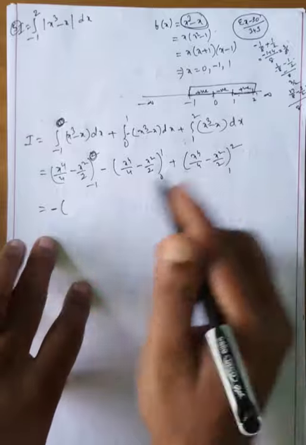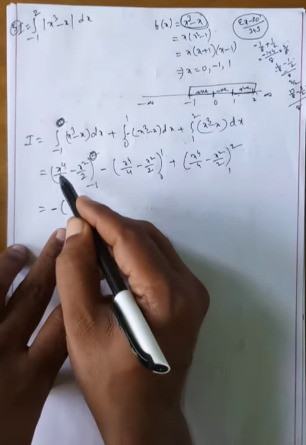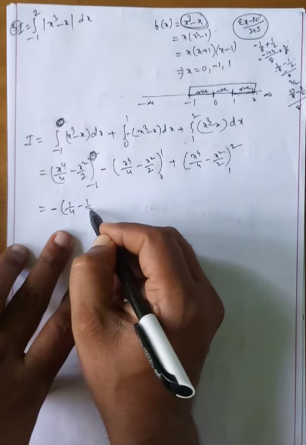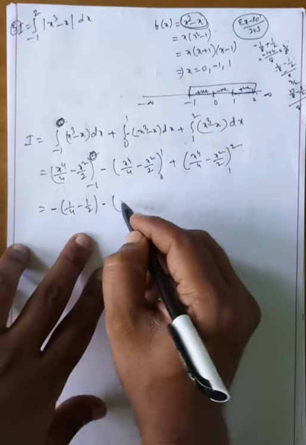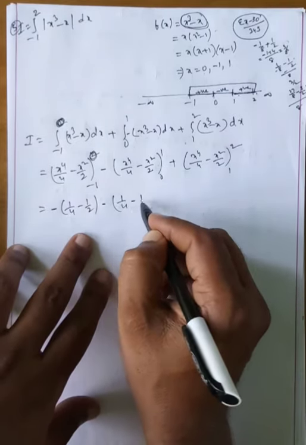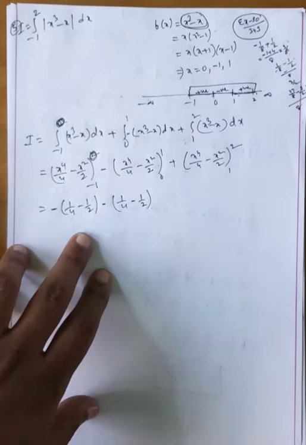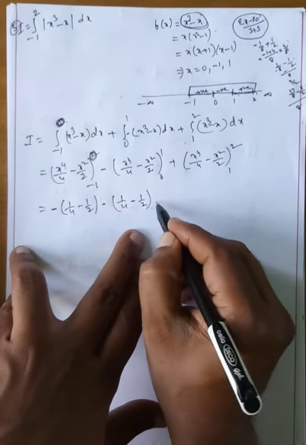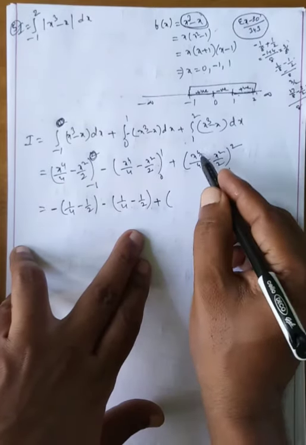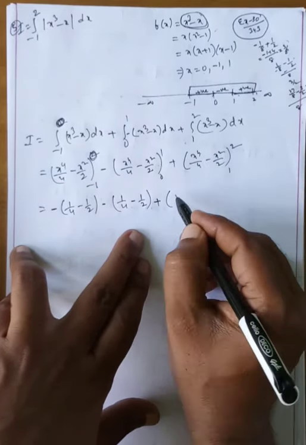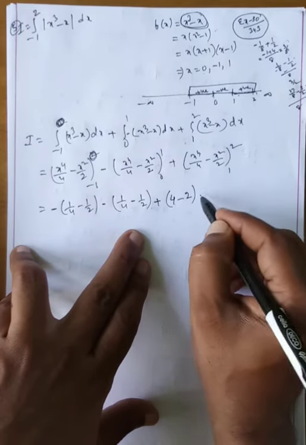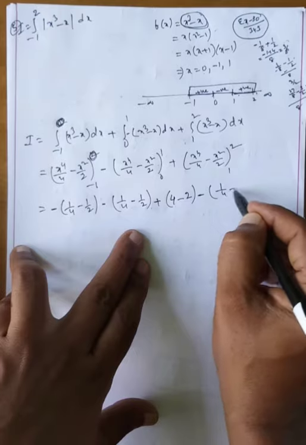Okay, that's why minus of. Lower limit is minus 1, you will write. That is called minus 1 power 4, which means 1 by 4, minus 1 by 2. Minus here, 1 by 4 minus 1 by 2. 100% lower limit is 0, so don't write the 0. Plus here, upper limit means 2 power 4. 2 power 4 means 16 by 4, which means 4, minus 4 by 2, which means 2. Over minus 1 by 4 minus 1 by 2.